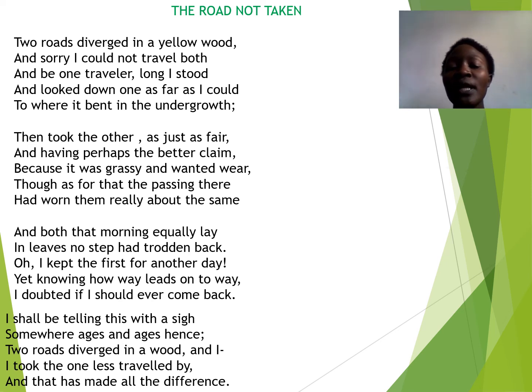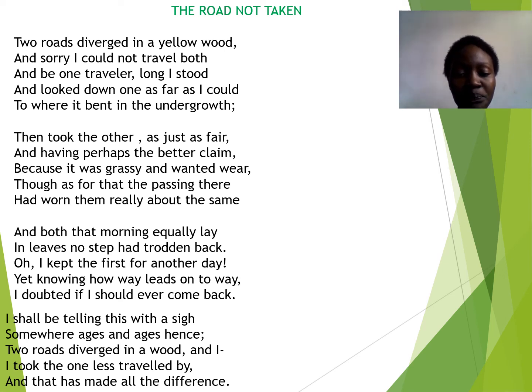So you sit down and start saying, oh, I wish I had done this, I wish, but it is too late. So let us try to identify the various aspects that are used in this poem, The Road Not Taken. The first aspect is the rhyme. We can identify rhyming words whereby there is would, stood, could. Would, stood, and could. The oo sound. That is one pair of rhyming words.